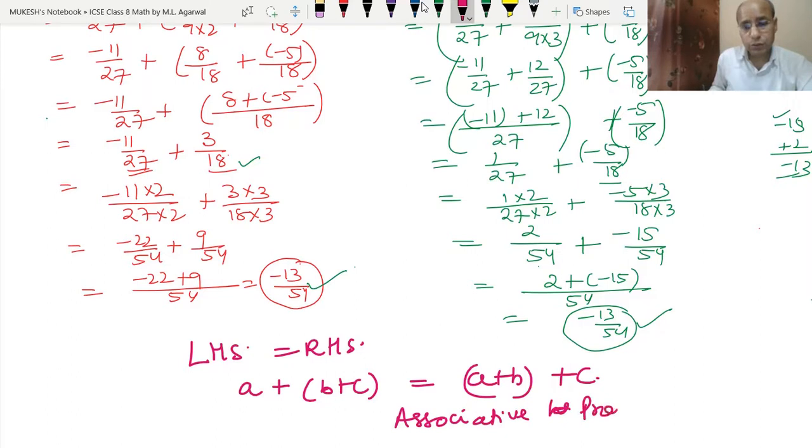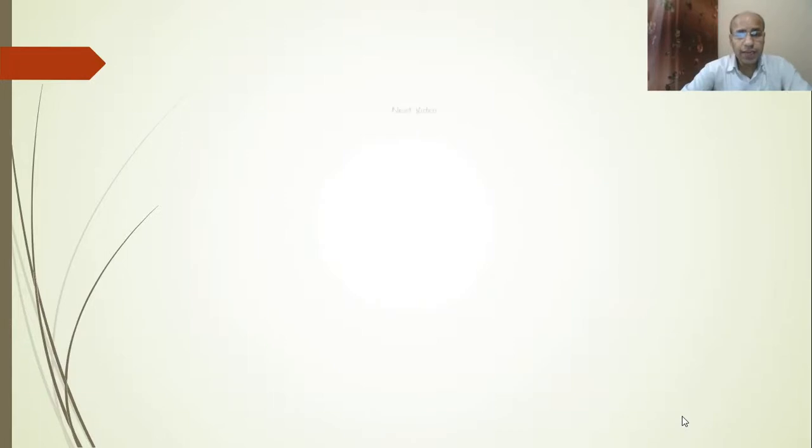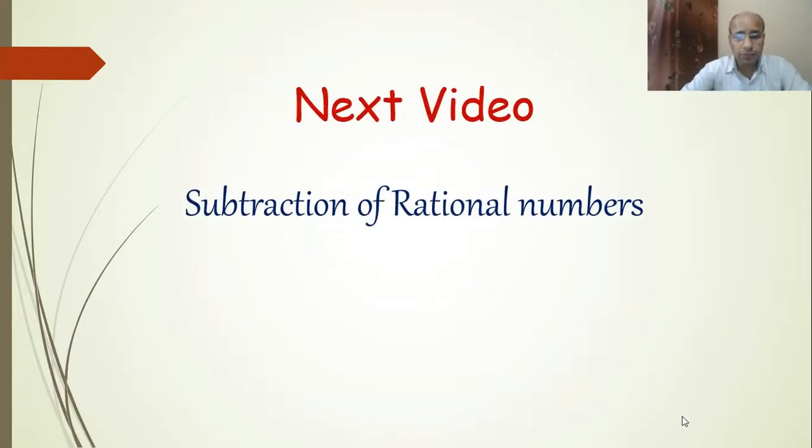Okay. So students, today we have covered the questions related to the different properties. In exercise 1.1 we have done the same way as in the example. I hope you have understood it. If you have any doubt, any query, write to me. In the next video we will discuss the subtraction of rational numbers and their properties.